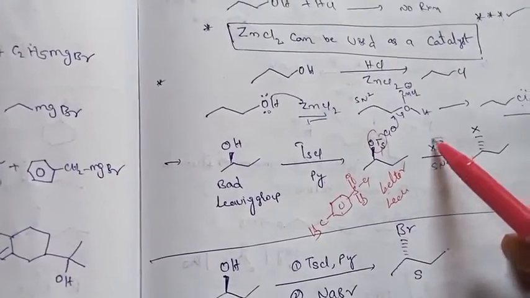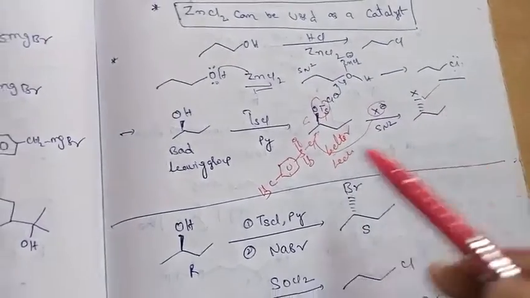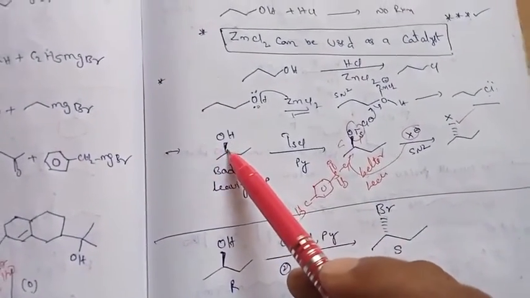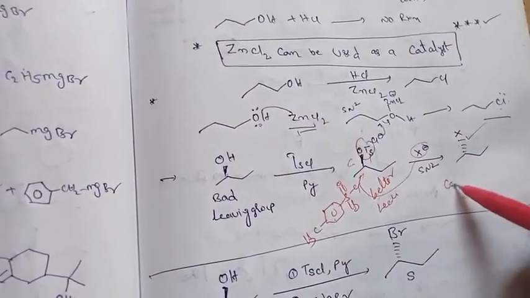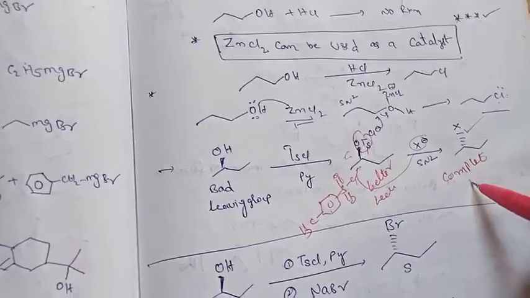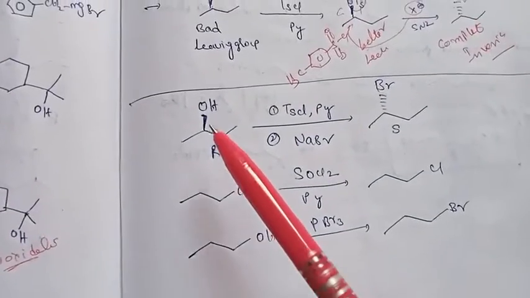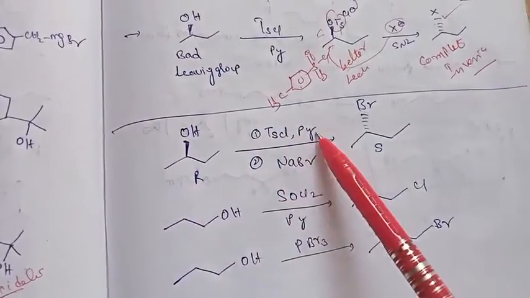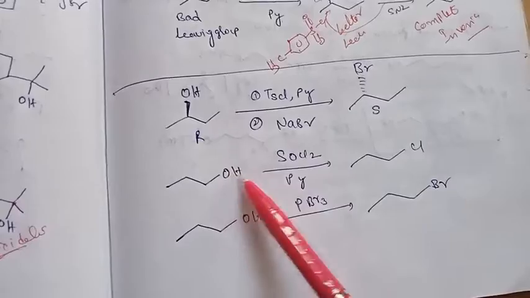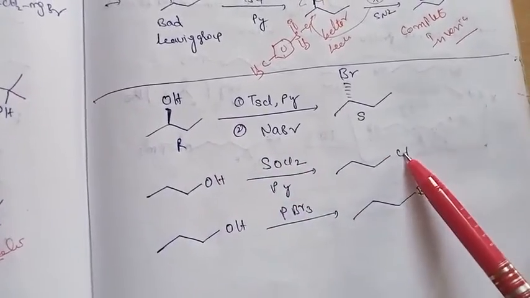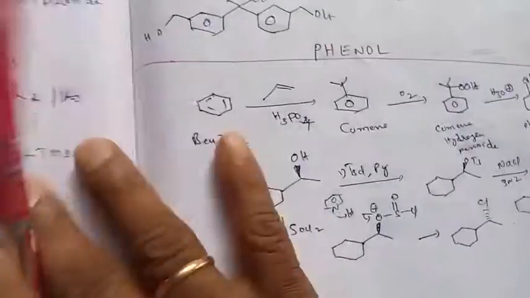So finally, the second step is reaction with the halide ion, so it will follow the SN2 reaction, and you can see the stereochemistry. This is the upside and now the product is downside. So this reaction is called a complete inversion. These are the reactions. You can see OH is there, tosyl chloride followed by Na plus Br minus gives that substitution, and OH reaction with SOCl2 also can be converted. Even alcohol reaction with PBr3 also gives halogenic compounds.